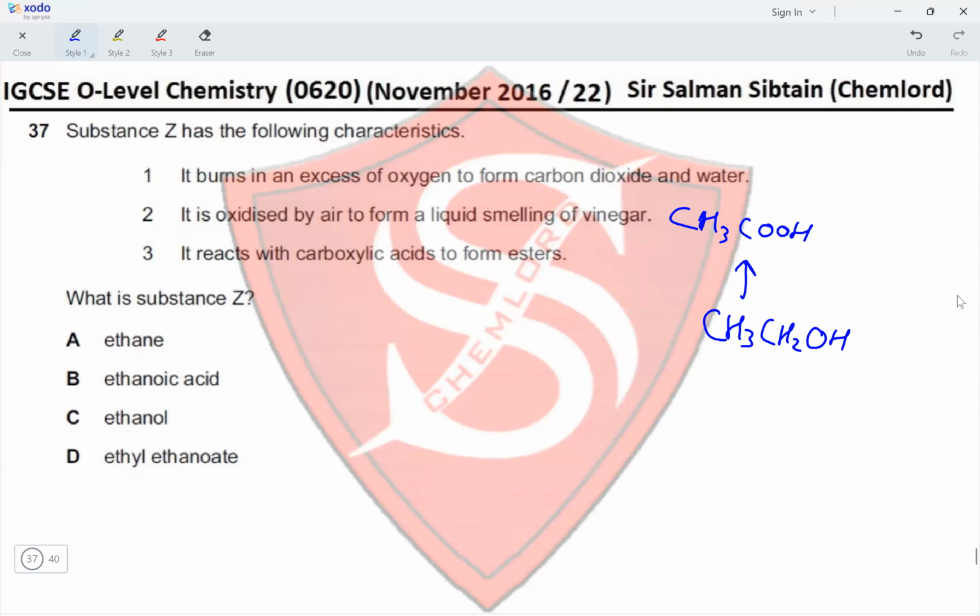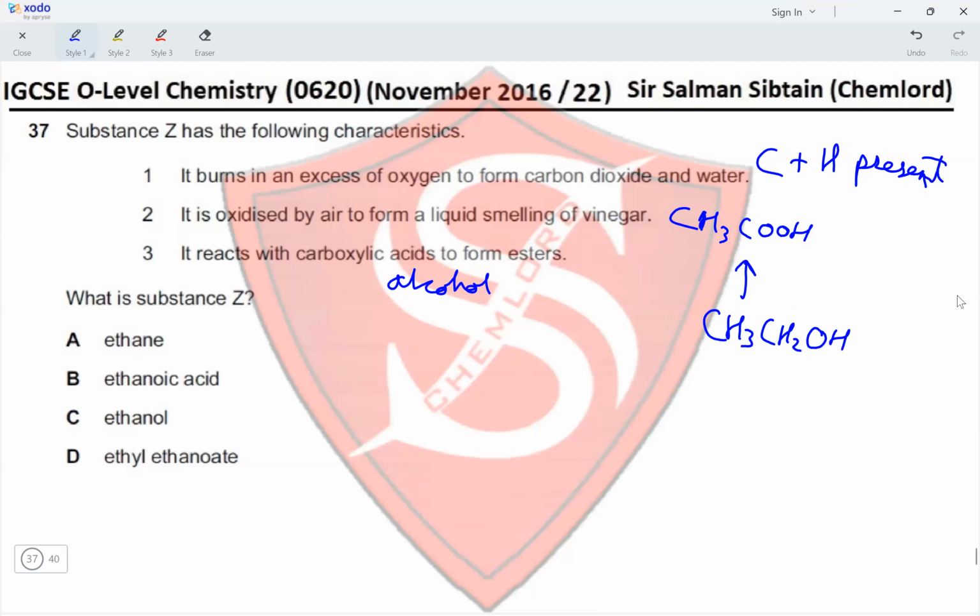And it reacts with carboxylic acid to form ester. So therefore, it is definitely an alcohol. So it is an alcohol, and since it forms a liquid smelling of vinegar, it should be ethanol.